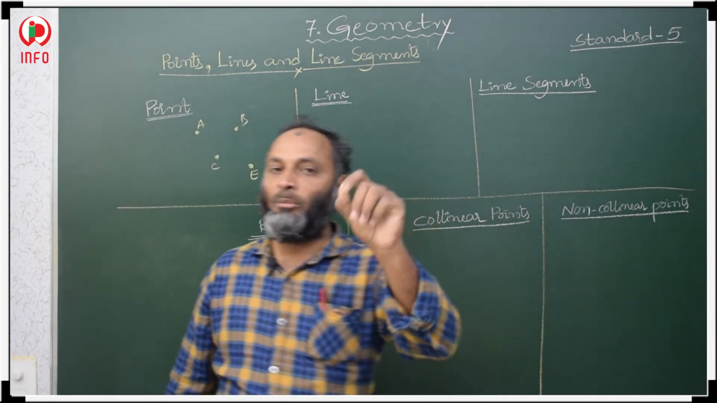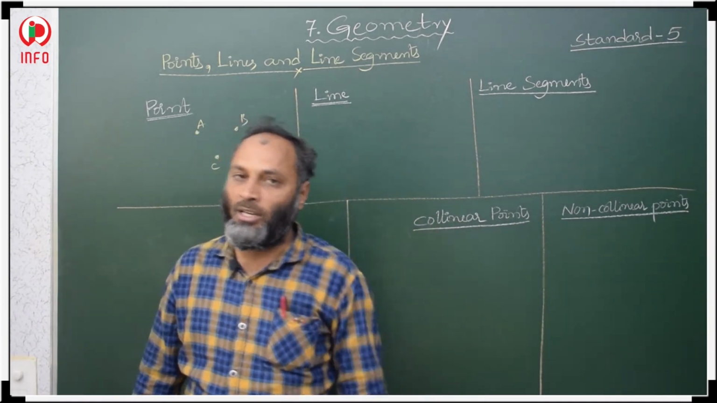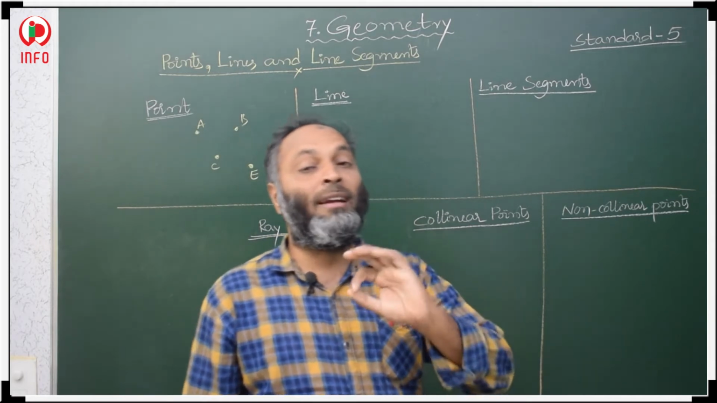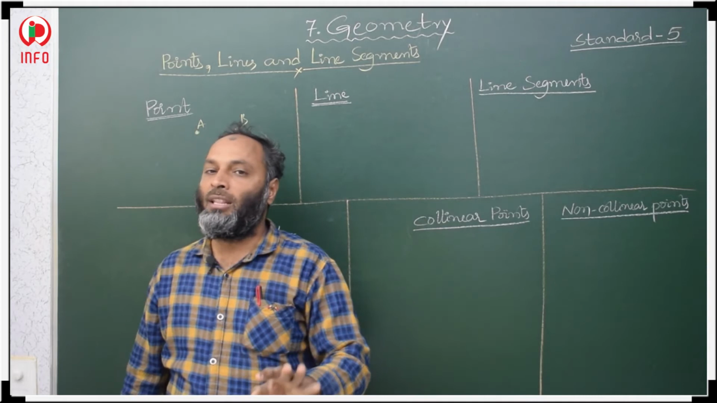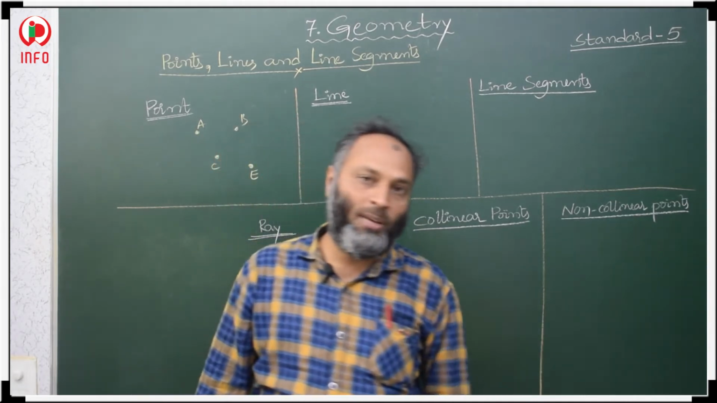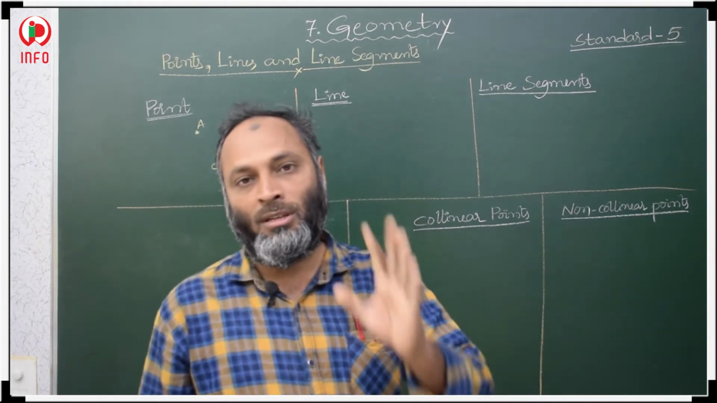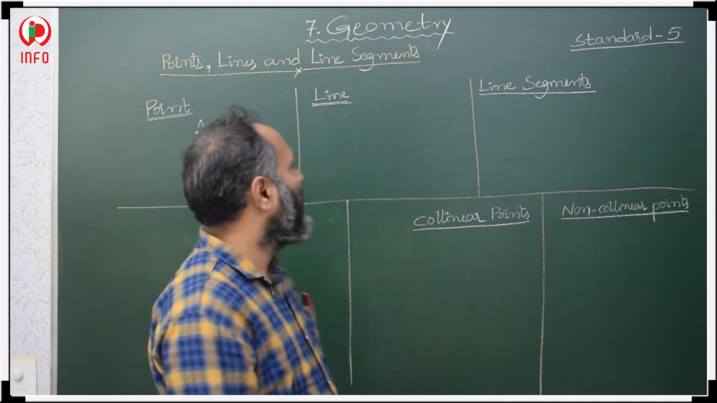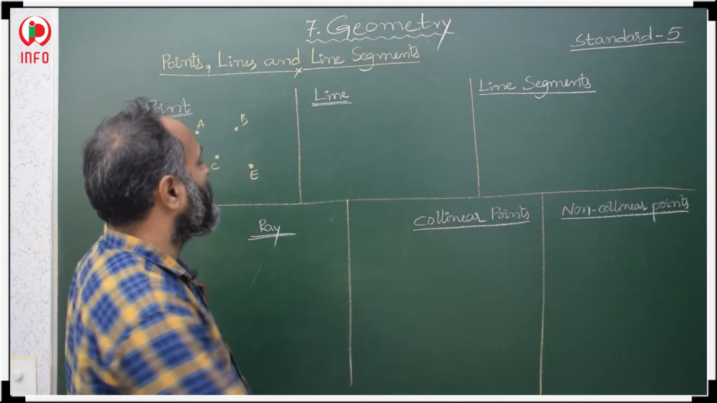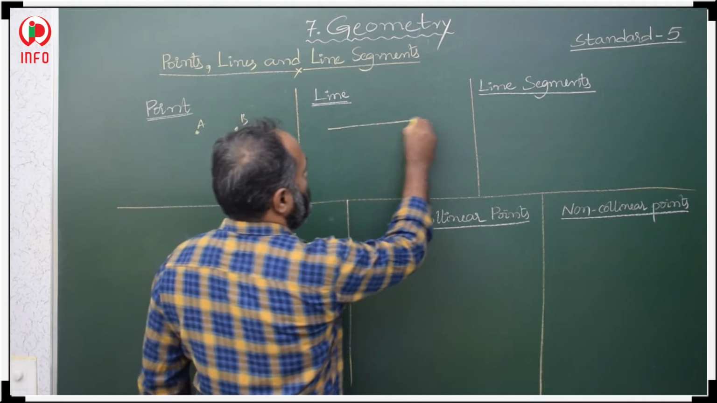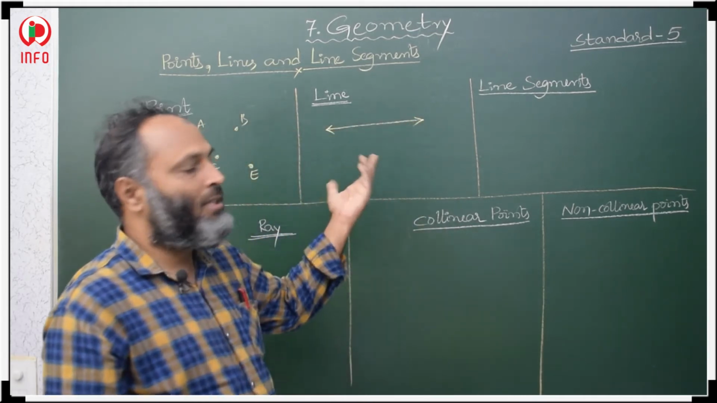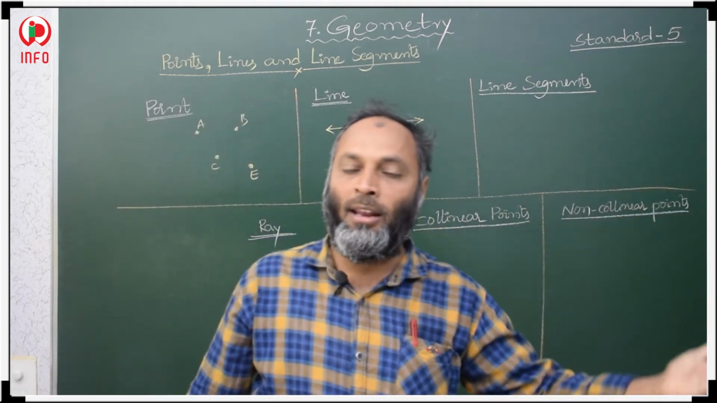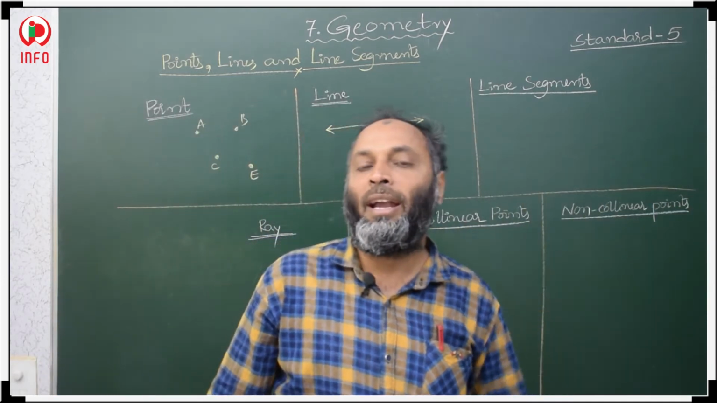Whenever we represent a point, that point represents an exact location. A point does not have length, breadth and height. Okay. This is the concept about point. Next, line. What is a line? Suppose this is a line. What does this mean? A line has no end points.